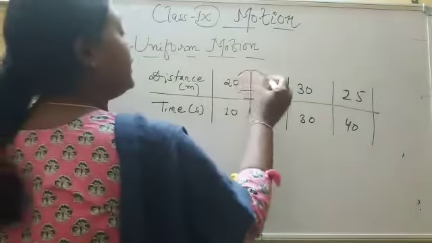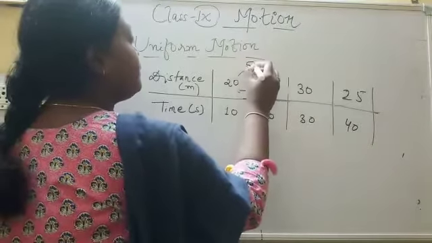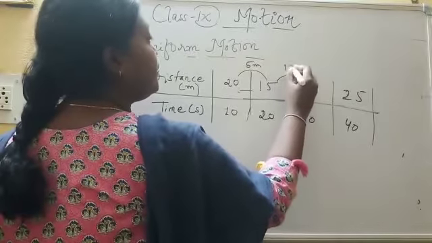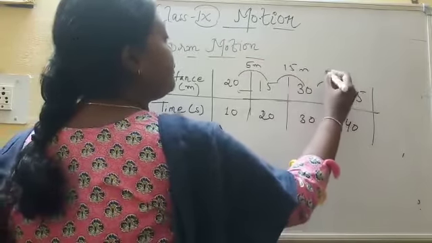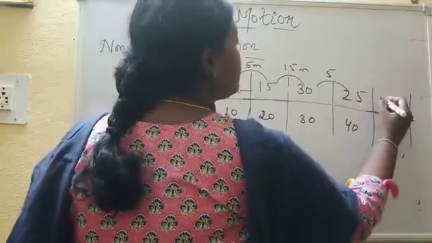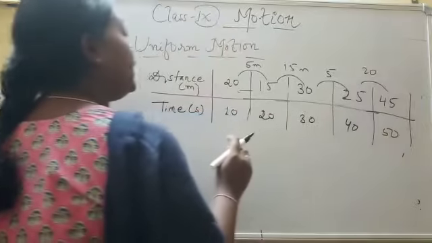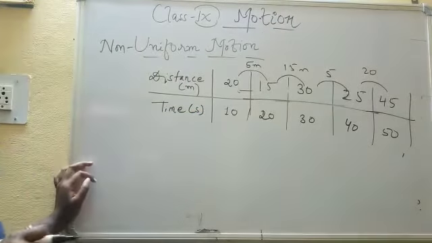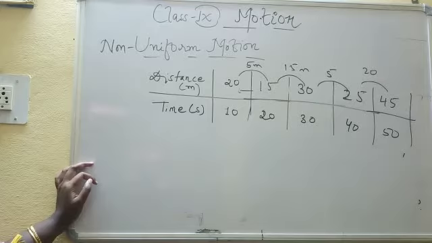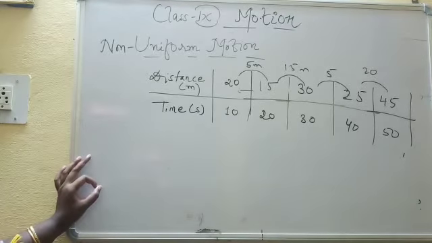If I take another value, 45, the difference is 20 meters. In the equal interval of time, the object is covering unequal distance. That is known as non-uniform motion.